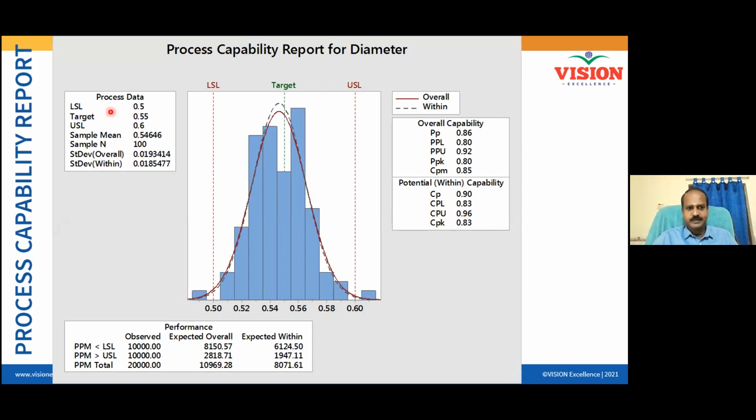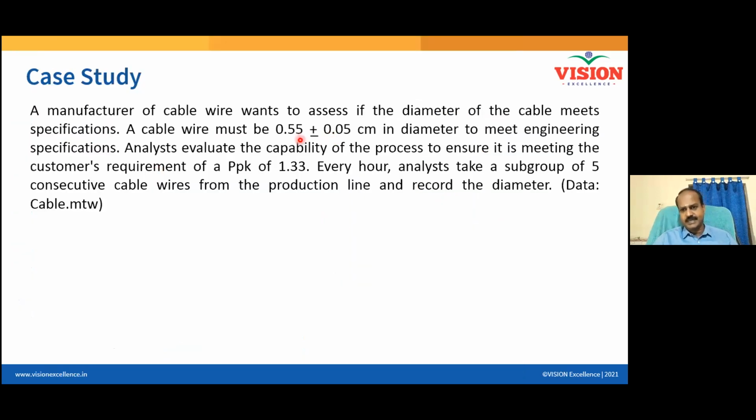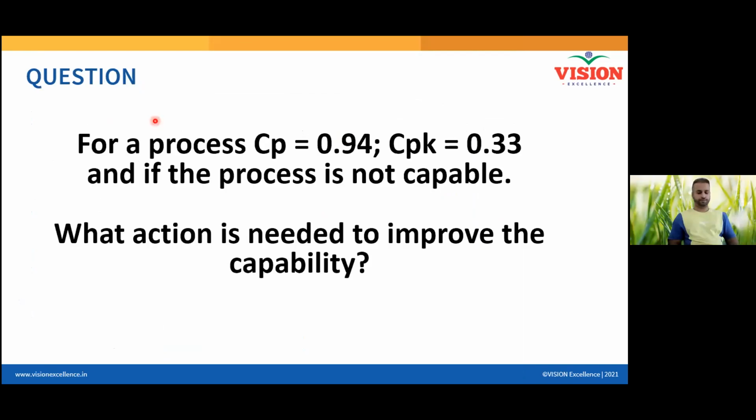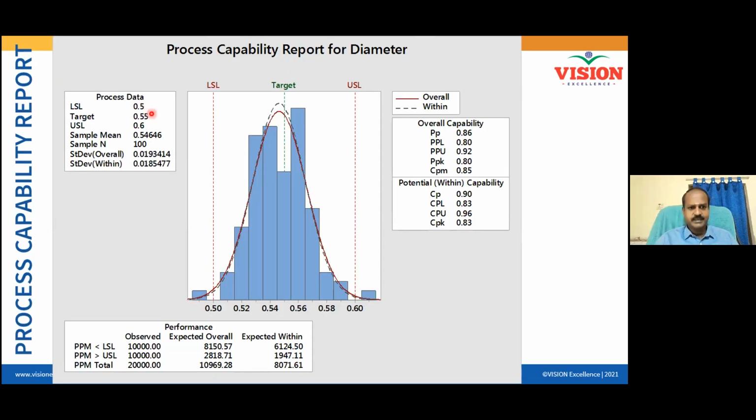See here, LSL, target, and then USL. Because they told, how much it is. 0.55 is the target. So what is my USL? 0.6. My LSL is 0.5. Those are all given here. LSL, target, USL, and sample mean it can calculate, and all the other things are calculated. Now I get this thing, within capability and overall capability.